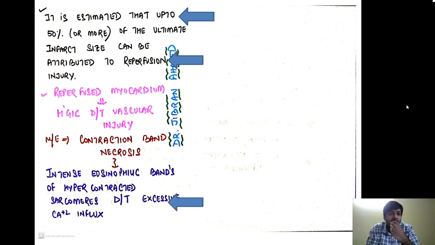Grossly, a reperfused myocardium is hemorrhagic in nature because of vascular injury. Microscopically, you can observe contraction band necrosis. What is contraction band necrosis? These are intense eosinophilic bands of hypercontracted sarcomeres because of excessive calcium influx. When I am re-establishing the flow of blood to the myocardium, a lot of calcium comes in, and wherever the calcium is, it causes myocardial contraction, which forms contraction bands. At certain areas, the myocardium becomes highly eosinophilic, and these are contraction bands. These are areas where the myocardium has shown hypercontractility. So let us see.